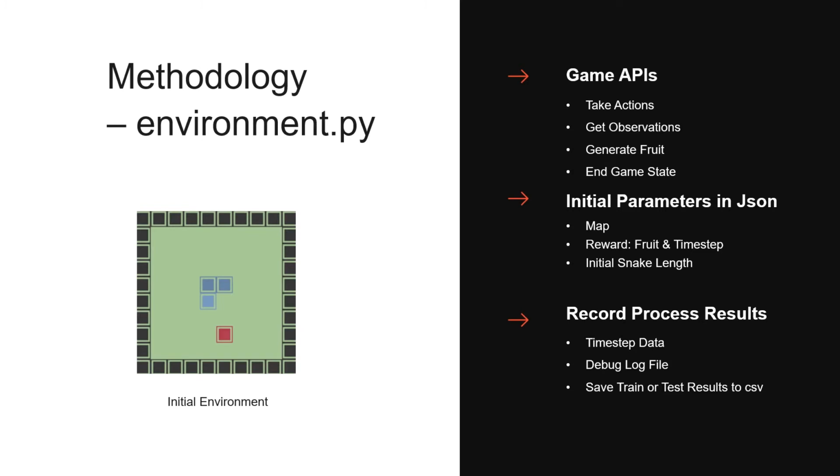We can retrieve initial parameters stored in the JSON. So the JSON will specify how the map looks like, what the reward is, and by default, the fruit reward is set to the snake length, and the time step reward is set to constant 0. And we set the initial snake length to 3 also.